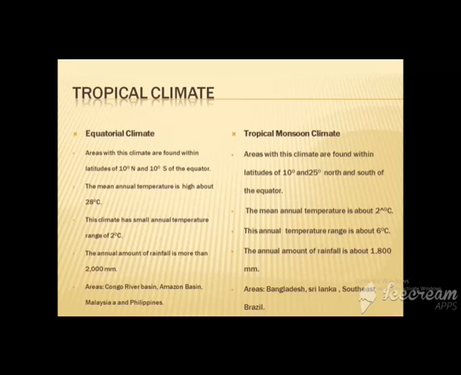The annual amount of rainfall in the equatorial climate is 2000 millimeters, and the annual rainfall is about 1800 millimeters in the tropical monsoon climate. The areas included in equatorial climate are Congo River Basin, Amazon Basin, Malaysia and Philippines, while the areas of tropical monsoon climate are Bangladesh, Sri Lanka and Southeast Brazil.